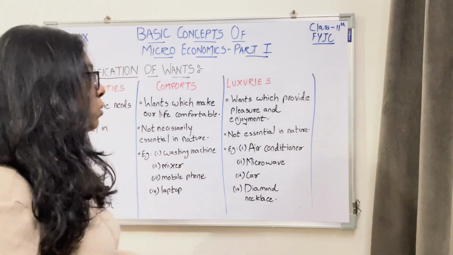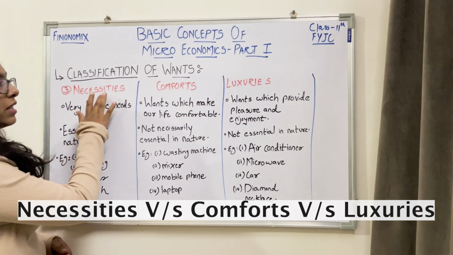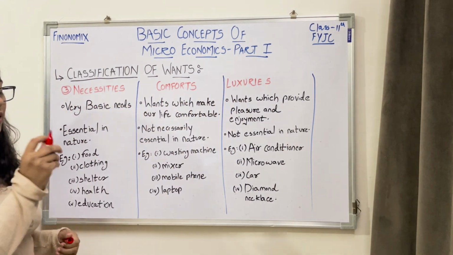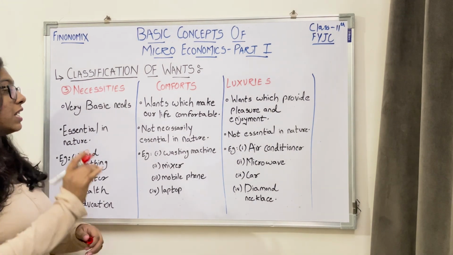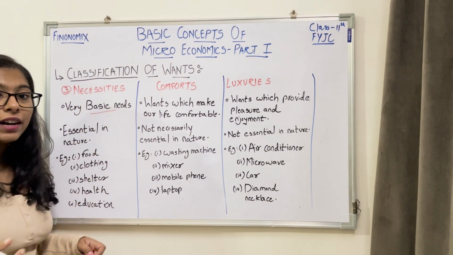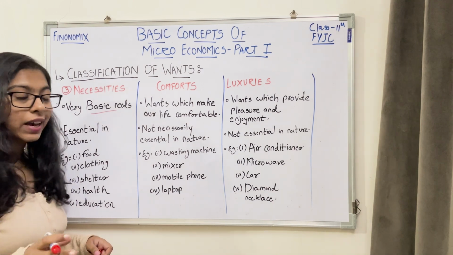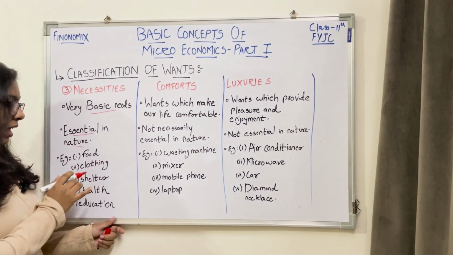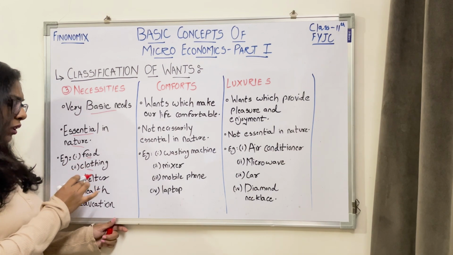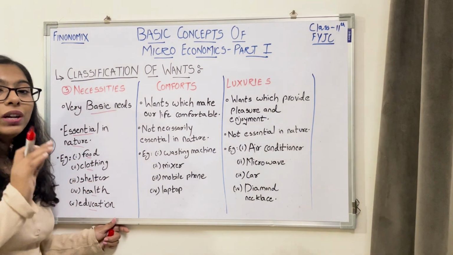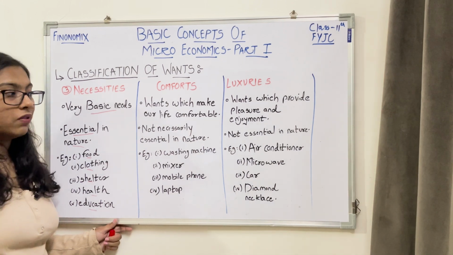Let us continue. Now let's discuss necessities, comforts, and luxuries. First, necessities. What are your necessities? These are your very basic needs. That is, what is it that you need in order to survive? So these are essential in nature. For example, food, clothing, shelter, health, and education. These are absolutely necessary for you to survive.